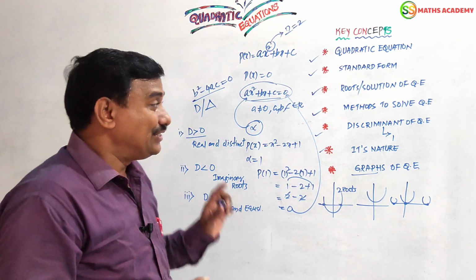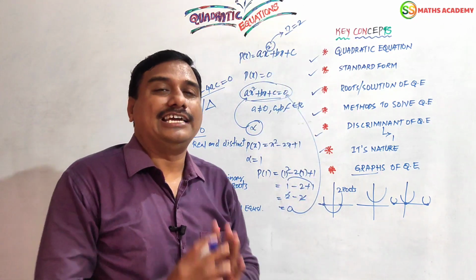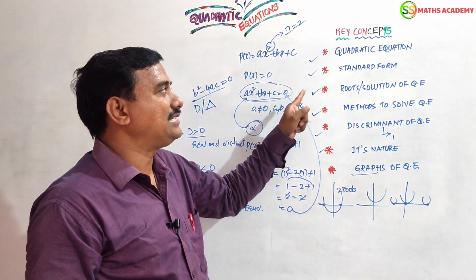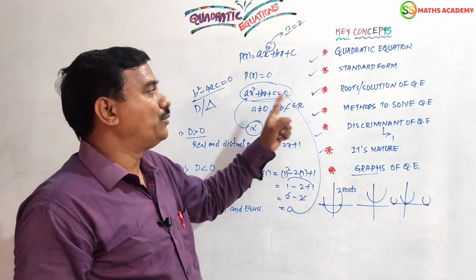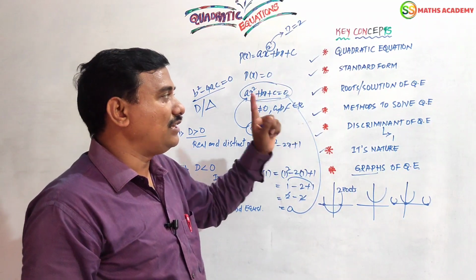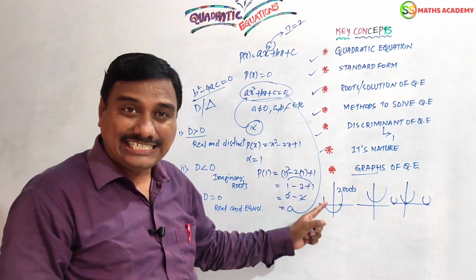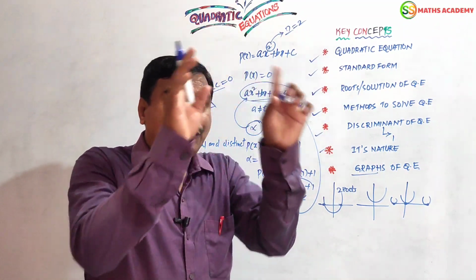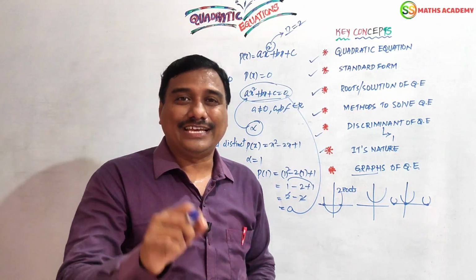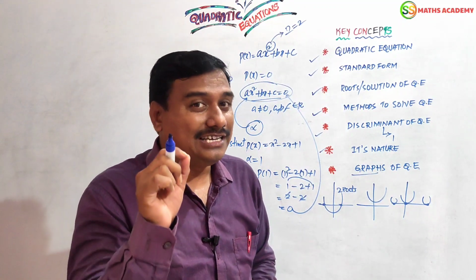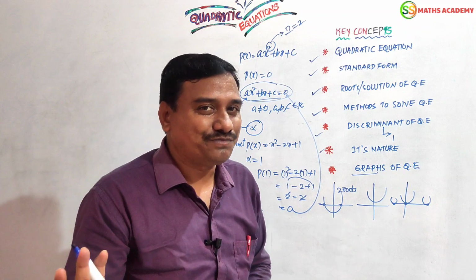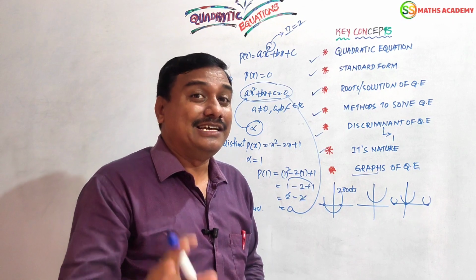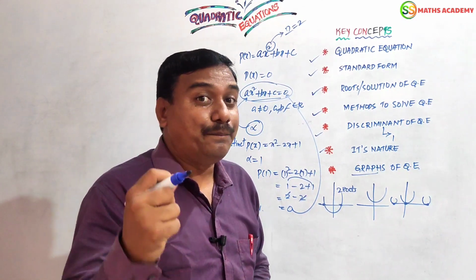You see, children, I explained the simple concept in a simple way. Just remember what I explained. What is a quadratic equation? What is the standard form? How many roots? What is the meaning of a root of a quadratic equation? How many methods to solve the quadratic equation? What is the discriminant? How many natures does it have? What are the graphs? It is a completely free view of this chapter. Now let us go with exercise-wise problems. It will be your complete notes, your complete question bank, your complete marks-getting bank.